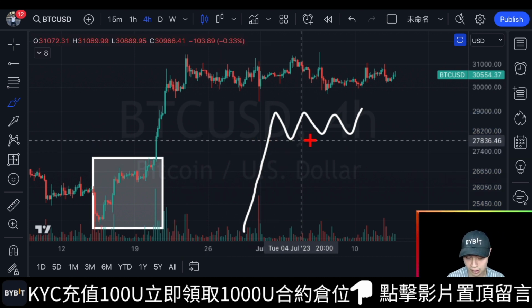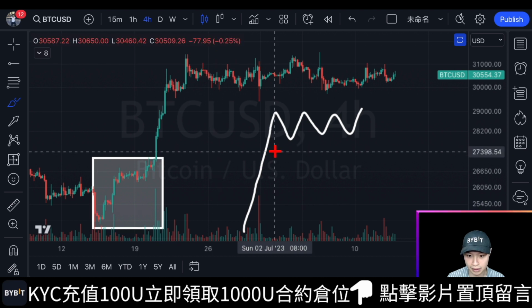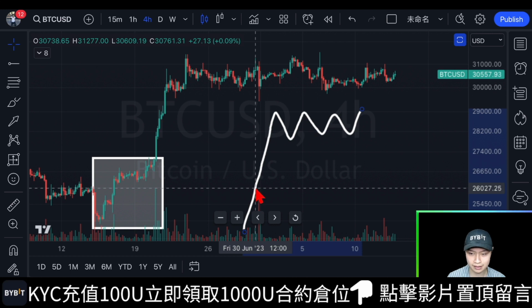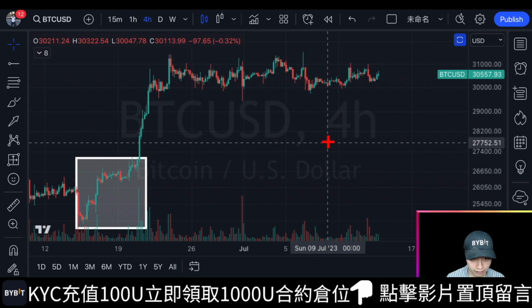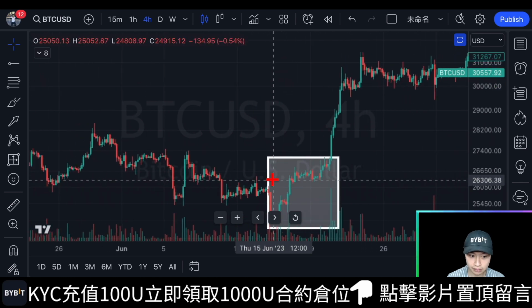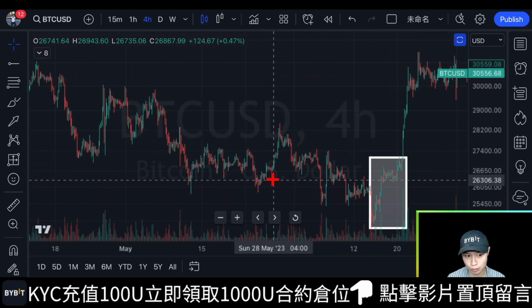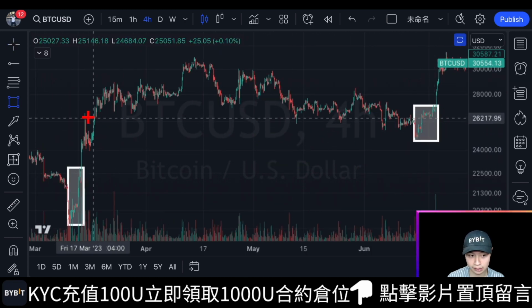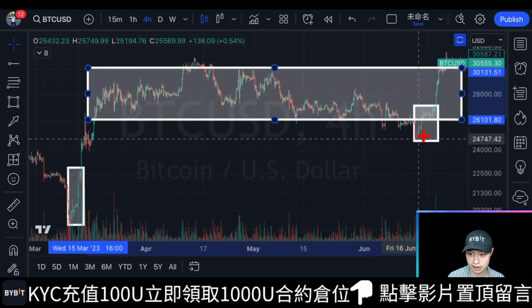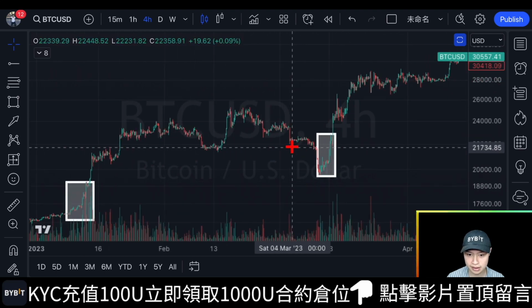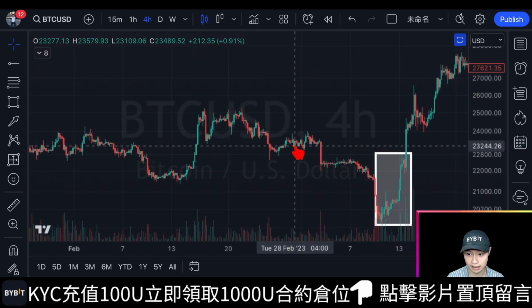Okay. Moreover, if we review the previous instances of bullish upswings, we can observe that they often occurred at the relative bottom of a retracement. For example, the starting point of the uptrend movement appears at the lower boundary of the consolidation structure, which also represents the lowest point of the overall retracement. Even in earlier market conditions, we saw a similar pattern. When the price oscillated within the box pattern, it didn't generate a valid starting point for the next upward move. Until we experienced a breakdown, then only was the new starting point generated.